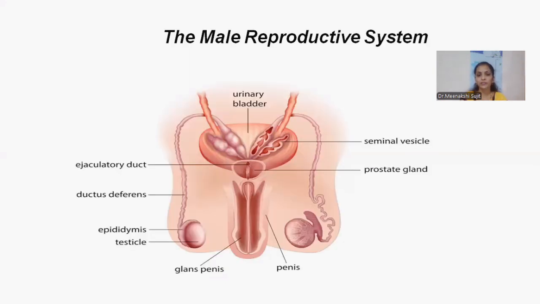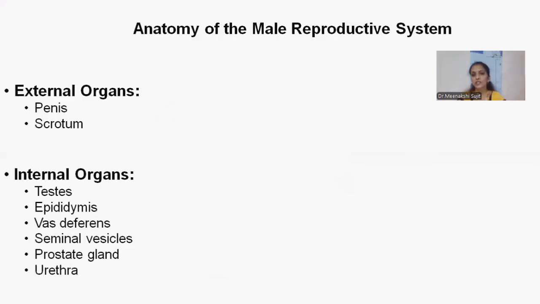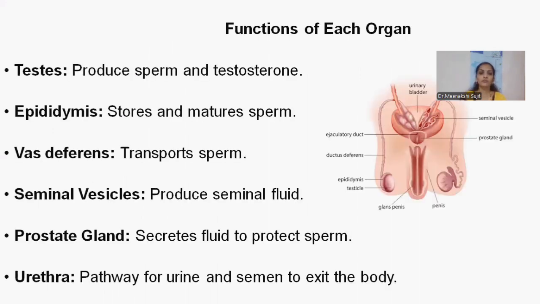As mentioned in the picture, the male reproductive system includes external organs, which we can see on the body, the penis and scrotum, but the internal organs present are the testis, epididymis, vas deferens, seminal vesicle, prostate gland, and urethra. All these organs are included in the male reproductive system. But how they work, we'll see.